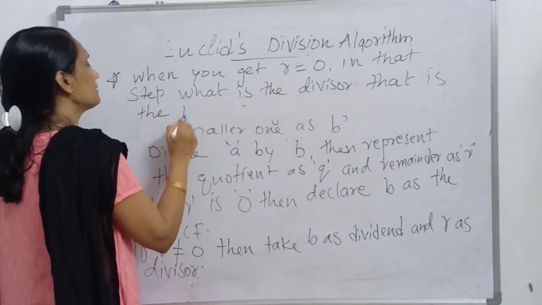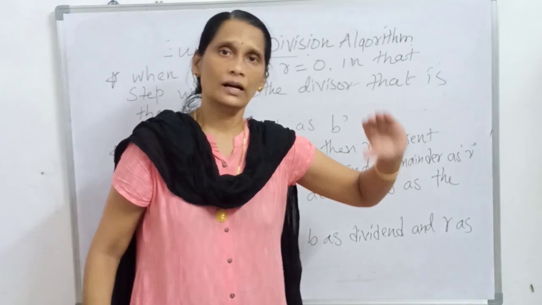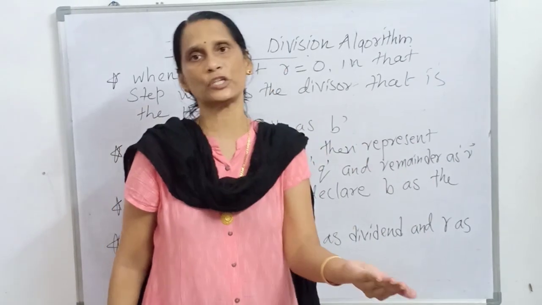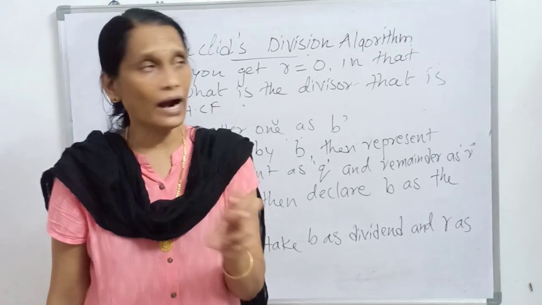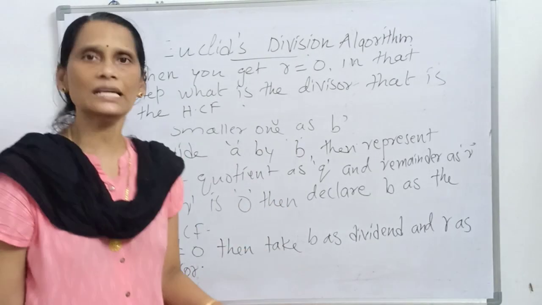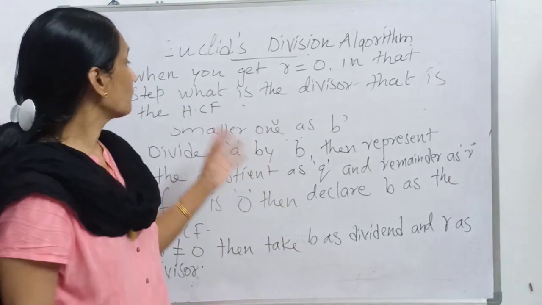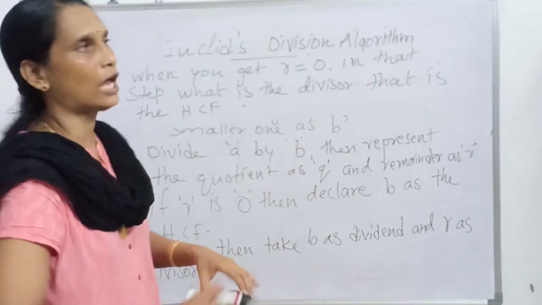Okay, you have to follow division until you get the remainder as 0. When you get the remainder as 0, in that step, the divisor is taken as the HCF. You will see this when I do some more examples with the help of Euclid's division algorithm. Okay.